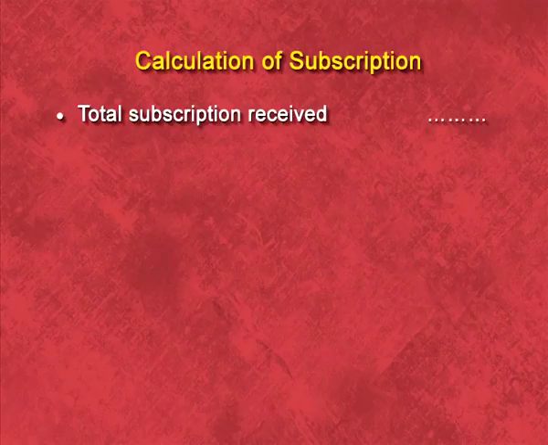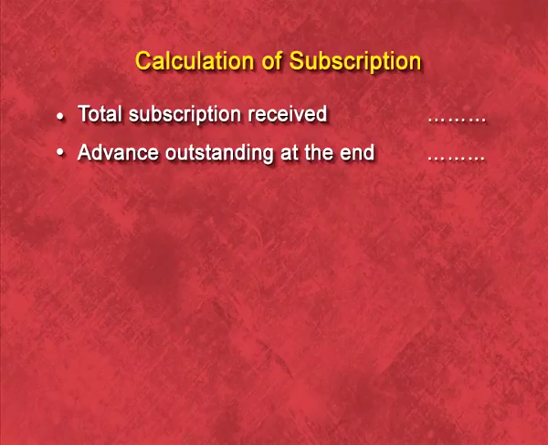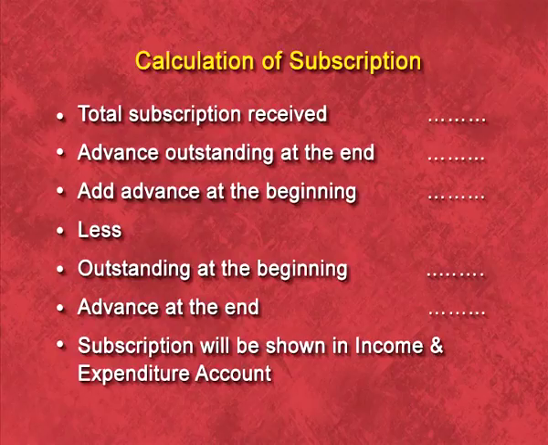You can see the formula of subscription. First of all, we have to show the total subscription received, whether it is of previous year, current year or next year. Then we have to add outstanding at the end of current year, then we have to add advance at the beginning of current year, then we have to deduct 2 items, that is outstanding at the beginning and advance at the end. The balance whichever is arrived will be shown in the income and expenditure account.